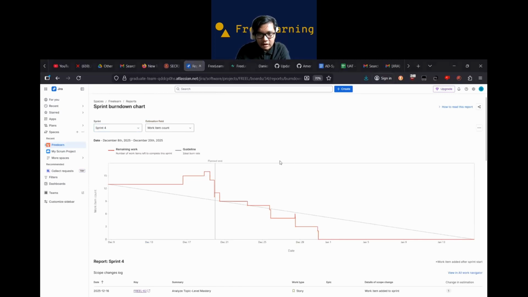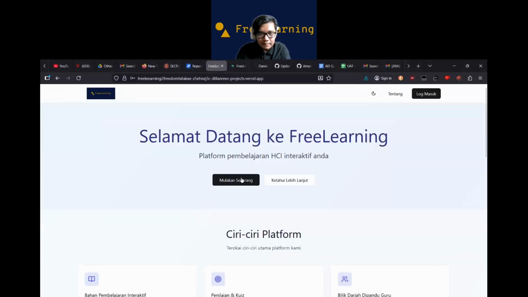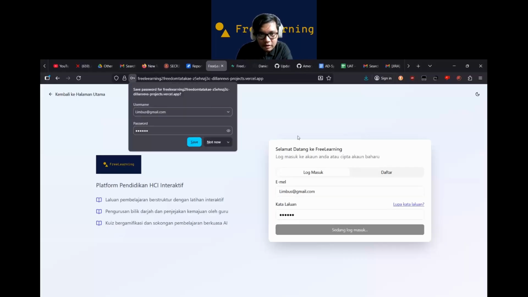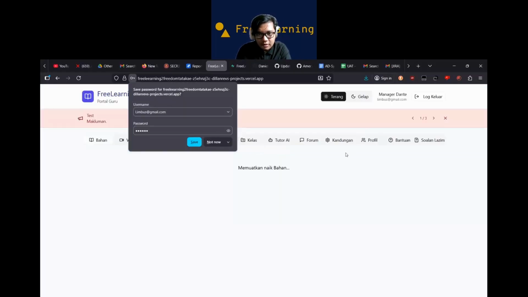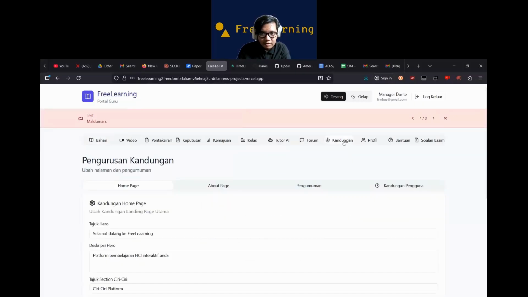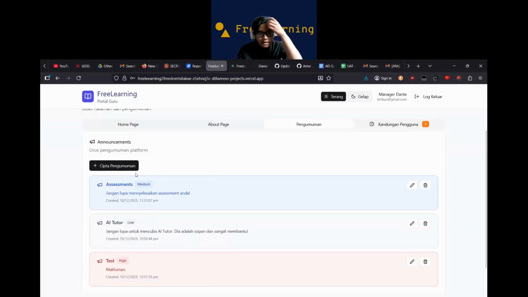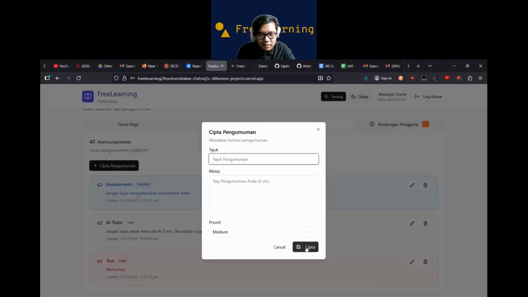Okay, so next, now I'll show my deployed app. So I'll log in as a teacher. So I'm responsible for the content, which is kandungan, as you can see here. You can change the home page, about page, and then the announcement. If we try to make a new announcement, you can see we have data validation, sila masukkan message pengumuman. So let's say we create a new one.